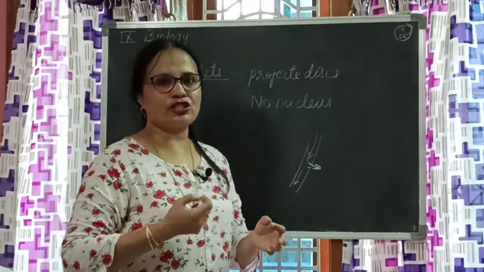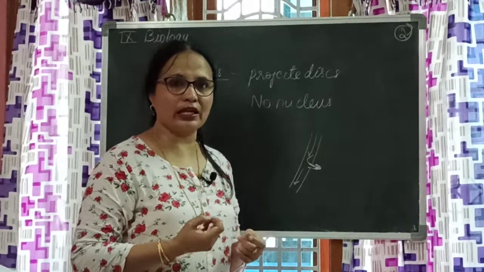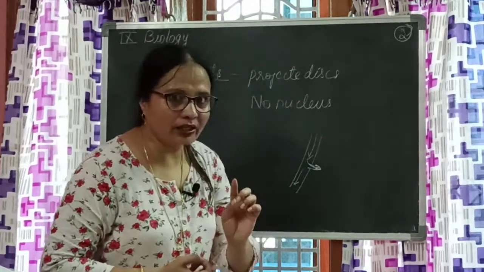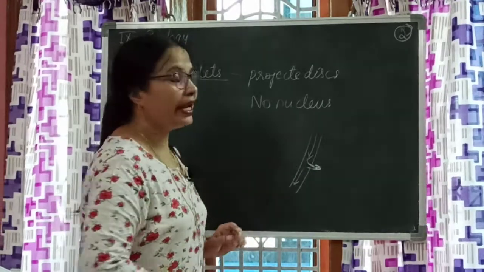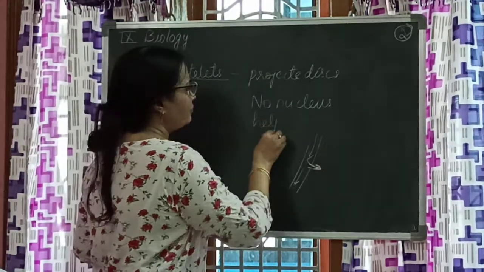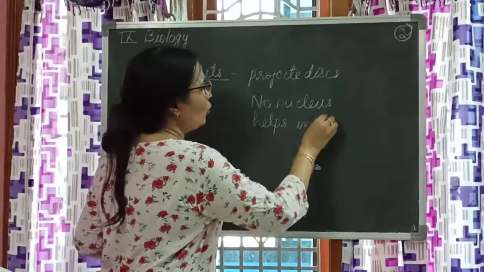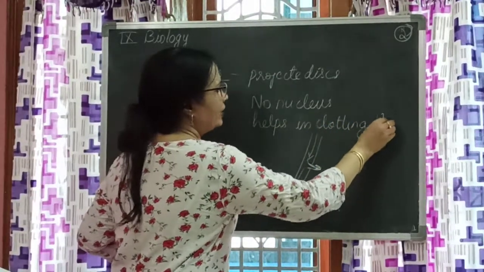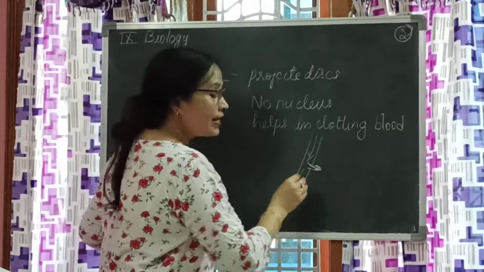Of course, we need to stitch it up and doctors will do all that. From inside also, you should have some protective measure. Here comes the role of platelets. It helps in clotting blood.